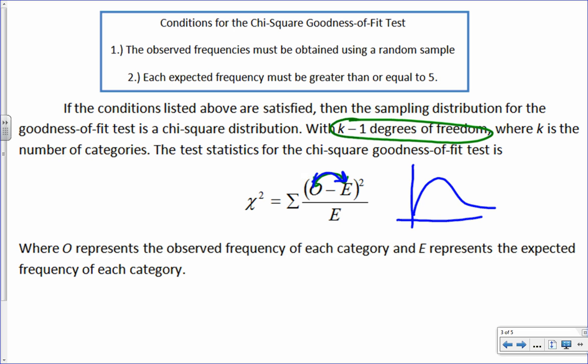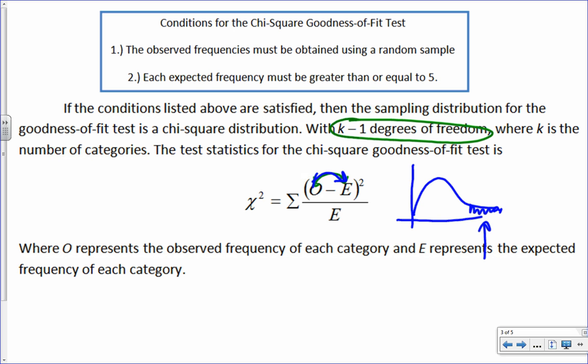Where do big numbers happen on this chi-squared graph? Do they happen on the left part of the chi-squared graph or on the right side? Well, you can't go negative, so big numbers happen over here, correct? So our rejection region should always be over there, because big numbers are bad in this case, right?